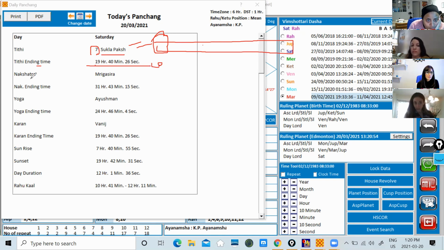And the nakshatra is Mrigarisha. Mrigarisha is ruled by Mars. Mars is a planet, and I'll show you how to see that. And then the nakshatra end will be this. At this time, the moon will move from Mars to the next nakshatra, which is Rahu's. And I'll teach you that also.